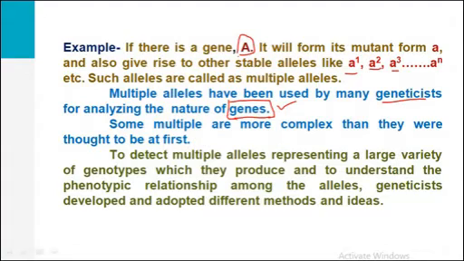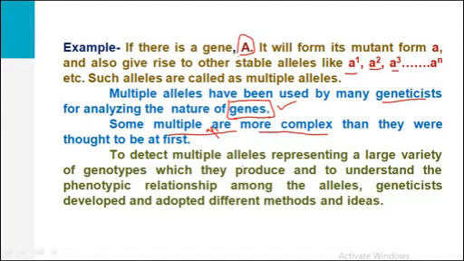These multiple alleles may be more complex than they were thought to be at first. When they were discovered, they were not thought to be very complex, but in further studies, they found that multiple alleles are more and more complex.